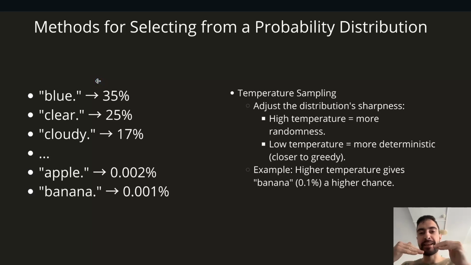So imagine it as some formula that's applied to this probability distribution that modifies probabilities. And the way this formula is set up is, if you move temperature towards 0 or at 0, then these probabilities, high will become even higher and low will become even lower. So we will sharpen this. So that's why low temperature is used for math and coding, where we have only one correct solution or only a couple of correct solutions.